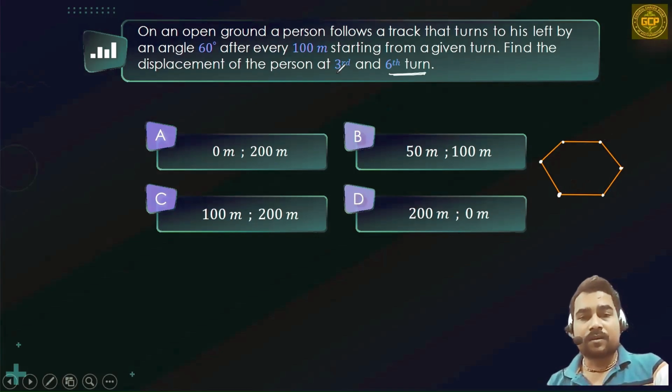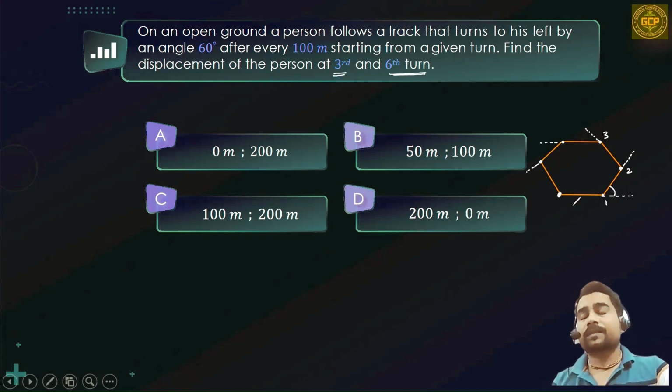Now let's figure out displacement after the third turn. So first, second, third. As you can see, the person is turning 60 degrees after covering 100 meters in each direction. That's how he is following this path.